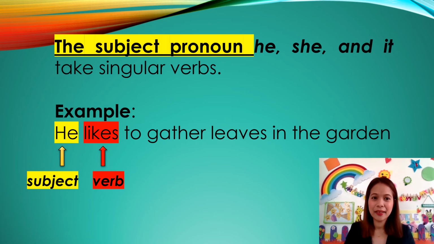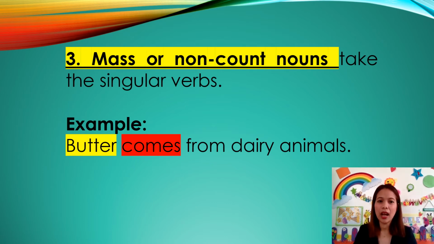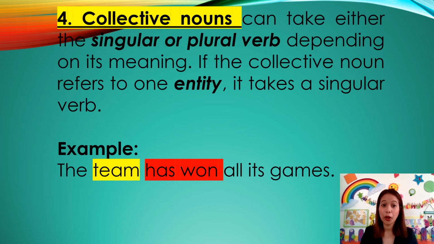Okay? Number 3. Mass or non-count nouns always take singular verbs. For example, butter comes from dairy animals. Butter is the subject, comes is the verb. Number 4. Collective nouns can take either a singular or a plural verb, but it always depends on its meaning.